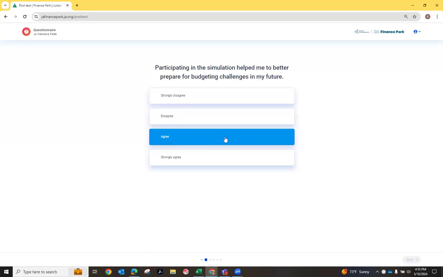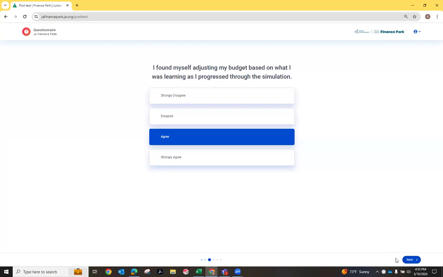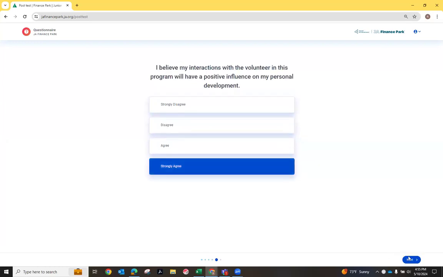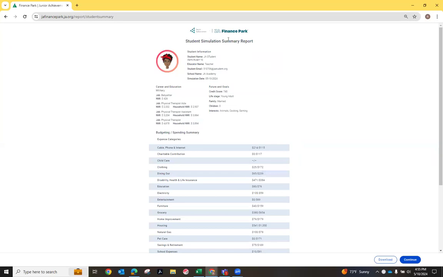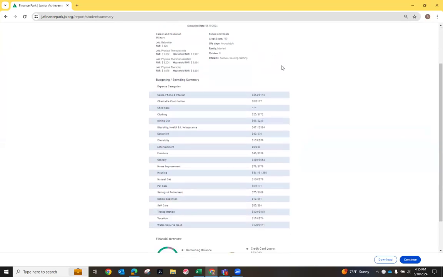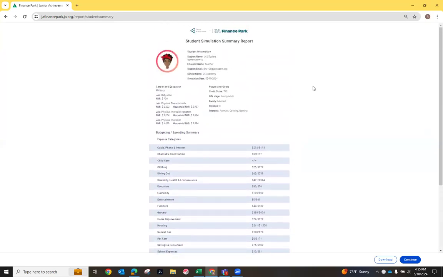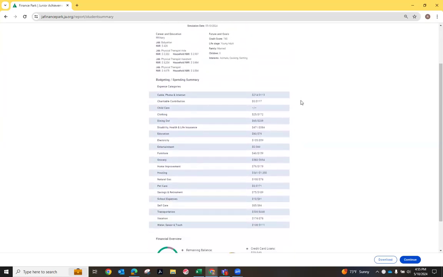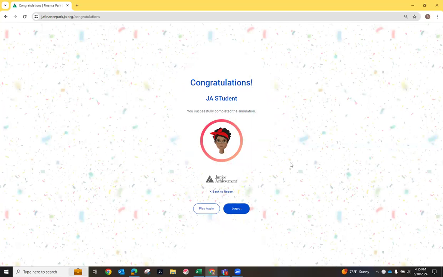You're going to notice that these are built into the system, but we would like the students to also participate in a South Dakota survey. So we'll show you that as we go. So once you click through that, they're going to get a summary report that they can take a look at if they're interested in it. And we would love if the groups can kind of pause at this point and have a short little conversation kind of about what their experience was. And then when they click through, they get their congratulations.